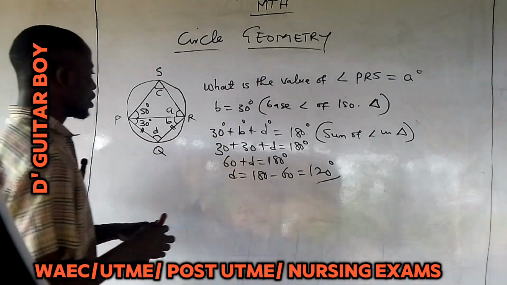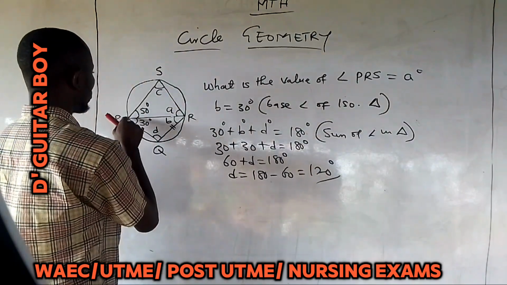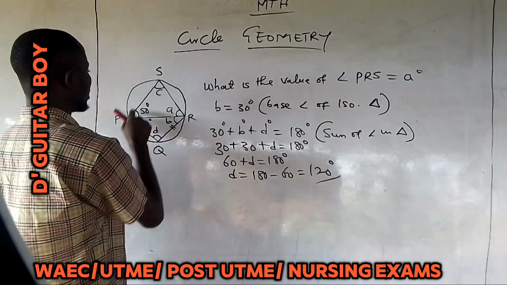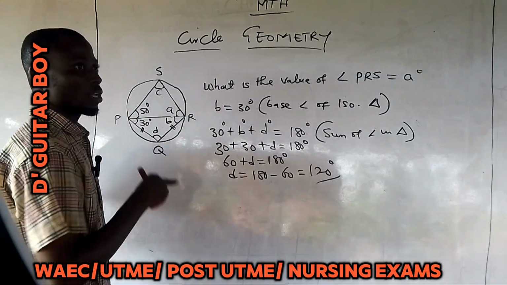You have calculated D. So from D, you can now calculate this. You remember, this is a cyclic quadrilateral, because it touches all the vertices of the circle.